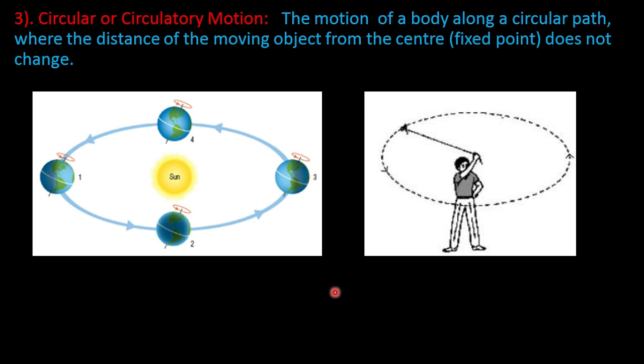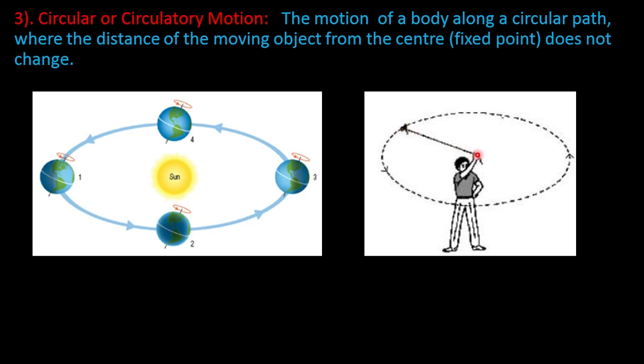Next, circular or circulatory motion. Here you can see the earth revolving around the sun and a boy rolling a stone tied at the end of a rope in a circular path. Thus, the motion of a body along a circular path is called circular motion. It is also a special kind of curvilinear motion in which the distance of a moving object from a fixed point or center does not change.